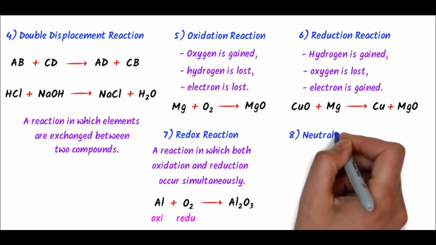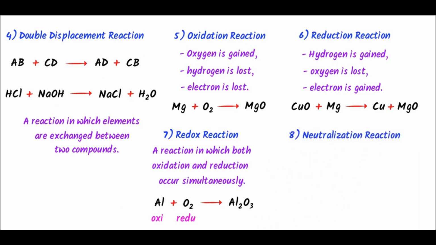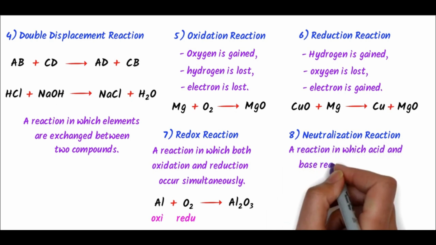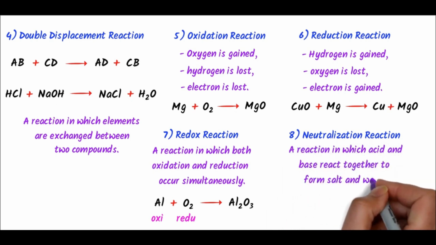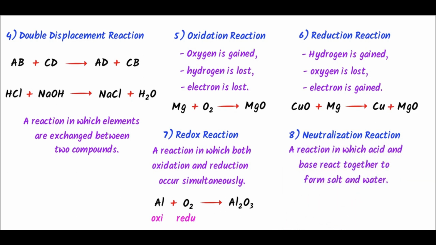The eighth type is neutralization reaction, a reaction in which acid and base react together to form salt plus water is called neutralization reaction. For example, HCl plus sodium hydroxide react together to form sodium chloride plus water. Here, HCl is an acid, sodium hydroxide is a base, and sodium chloride is a salt. Thus, note down these 8 different types of chemical reactions.